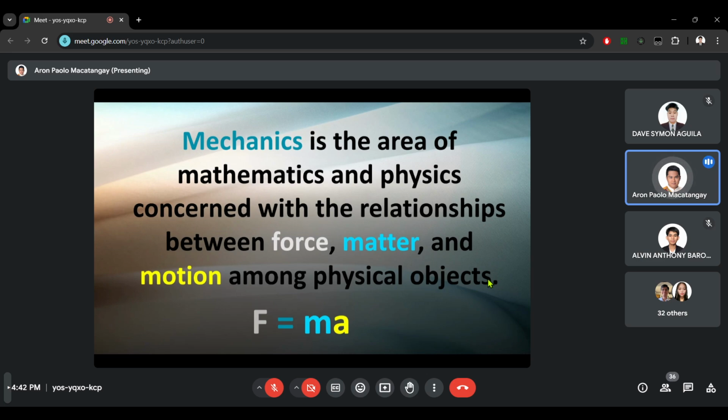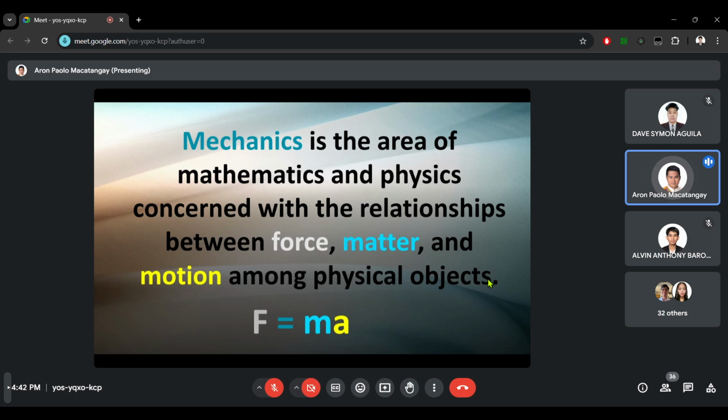Matter, on the other hand, is where you apply your force, and it is a measurement of how many molecules or atoms are in a body. Okay? Some references would also define matter as the amount of inertia an object has. Okay? So inertia, by definition, is the amount of resistance to force. Okay? Matter is also synonymous to mass. You often hear it as mass of an object, which is basically the amount of matter in an object.